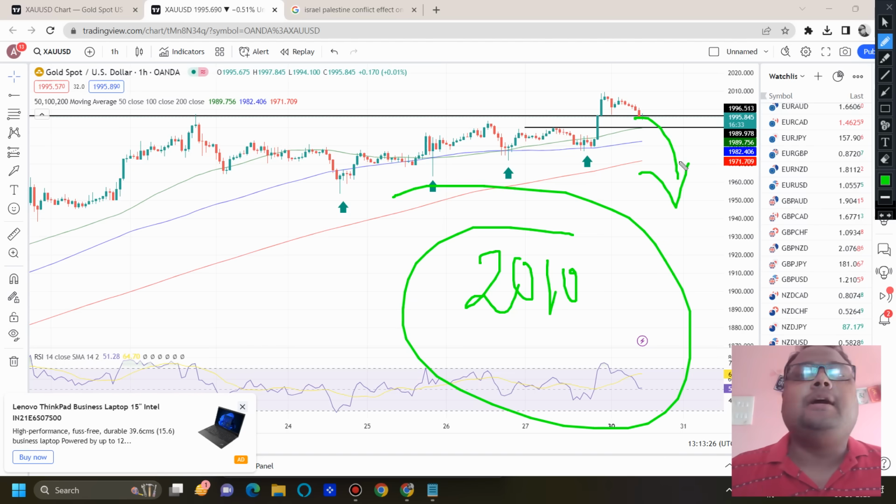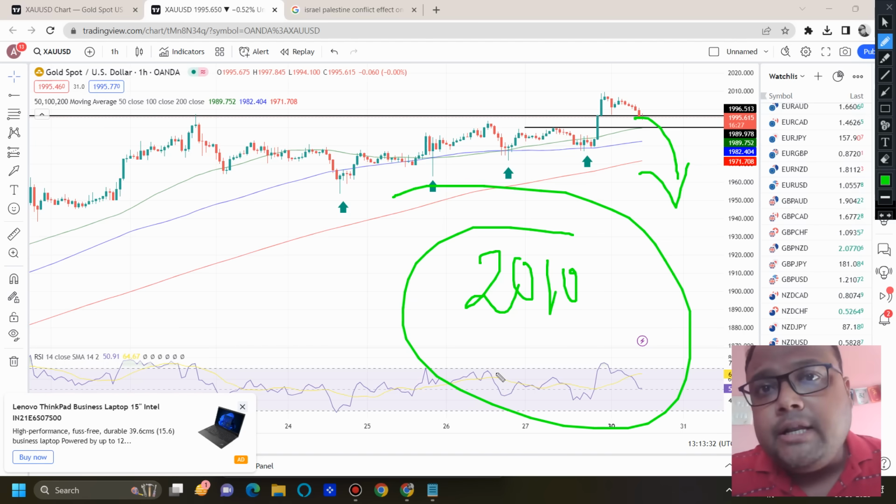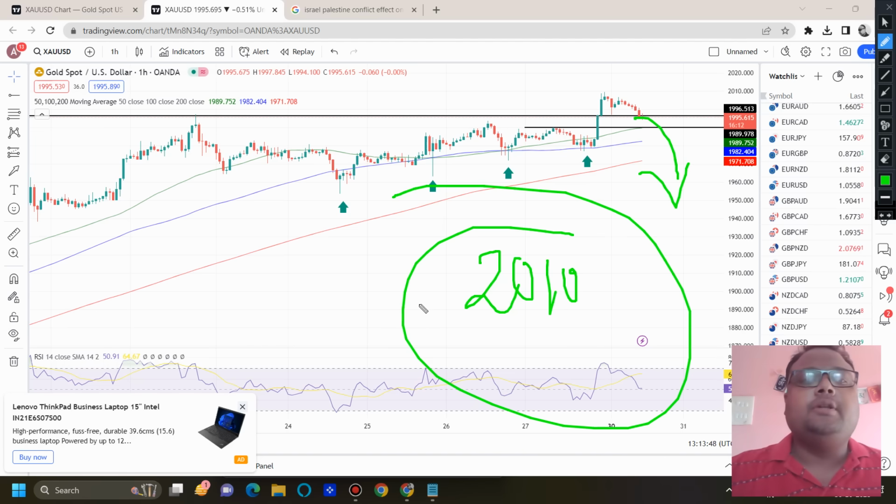So as a result, further upside on gold is possible. If gold breaks the 2010 level, we will get confirmation that gold is continuing the upside, and we can go for a buy at breakout. But in this type of market situation, it is always better and safer to buy at retracement, because the risk to reward ratio is in our favor.